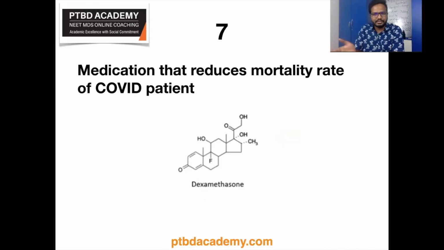So this is something which we discussed right before the entrance exam, and it's only by chance that we get this kind of questions. So medication that reduces mortality rate of COVID-19 patients. So dexamethasone and its role in decreasing mortality we discussed elaborately in one of the previously conducted live sessions, if you remember. So dexamethasone is a corticosteroid used in a wide range of conditions for its anti-inflammatory and immunosuppressant effects.